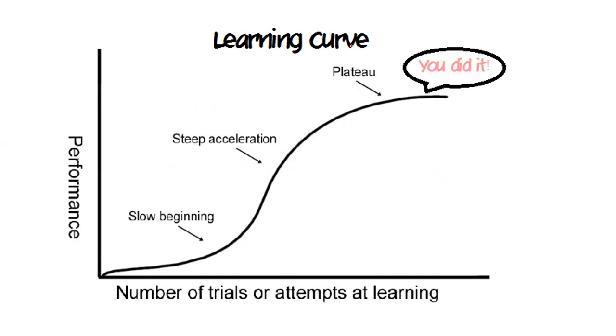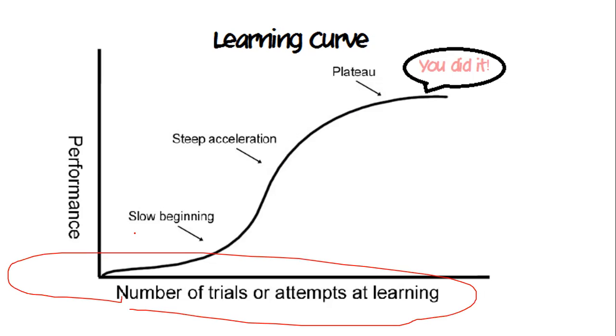So what is this question all about? Basically, it talks about your number of trials or attempts at learning. As an individual student, how many attempts or trials of learning are done by a particular student, and his performance.